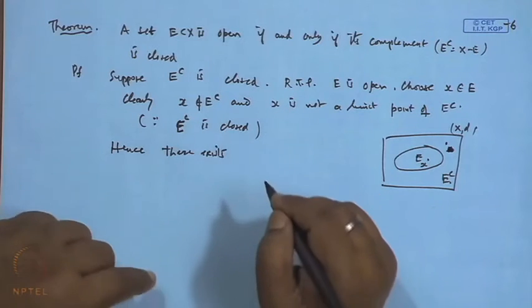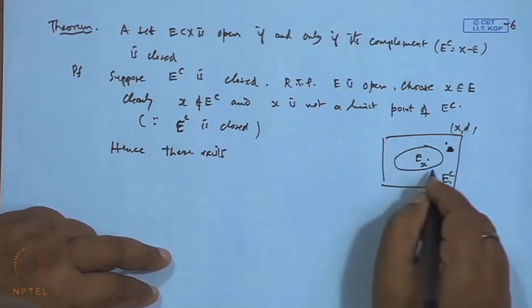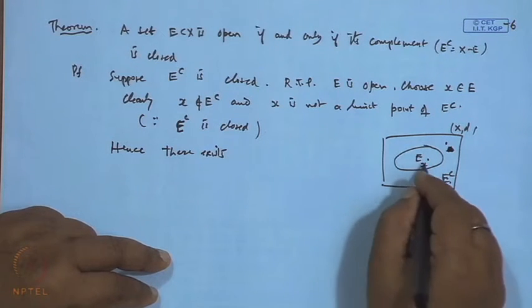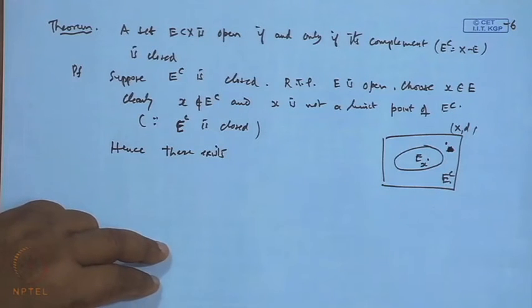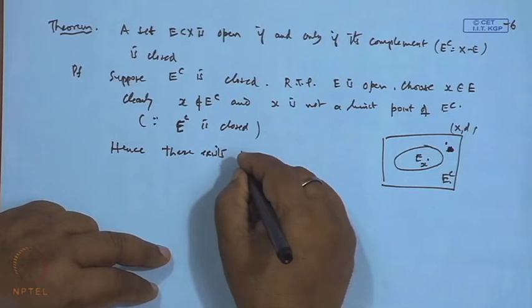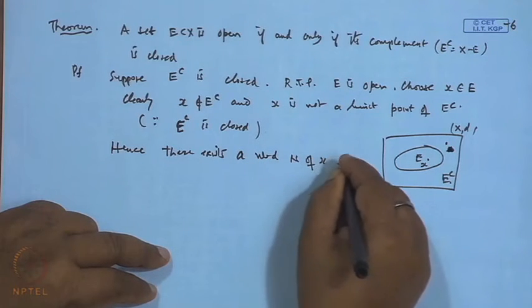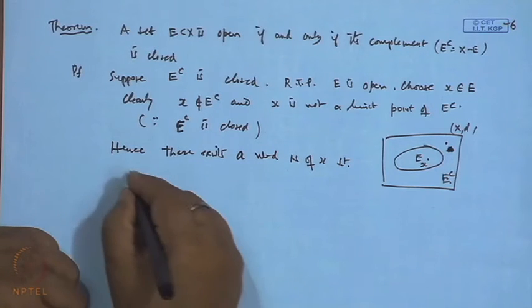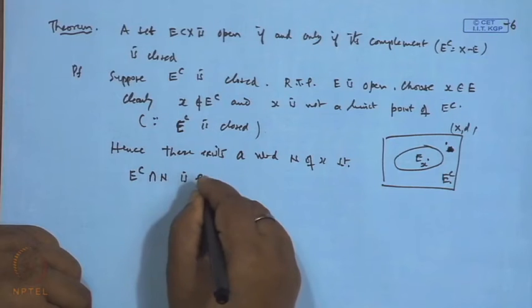Because it is not a limit point, we can find a neighborhood around the point x which is totally away from E^C, so the intersection with E^C is empty. So there exists a neighborhood N of x such that the intersection of N with E^C is empty.